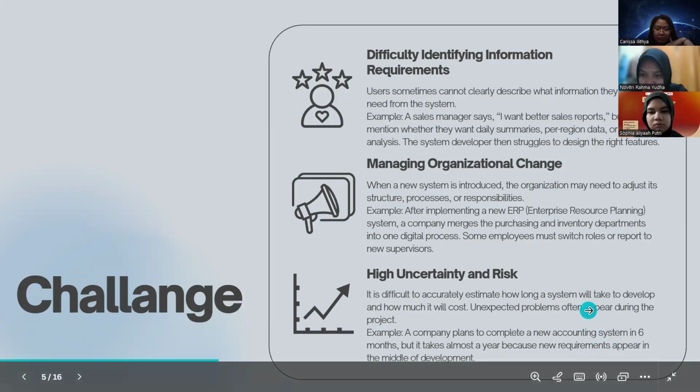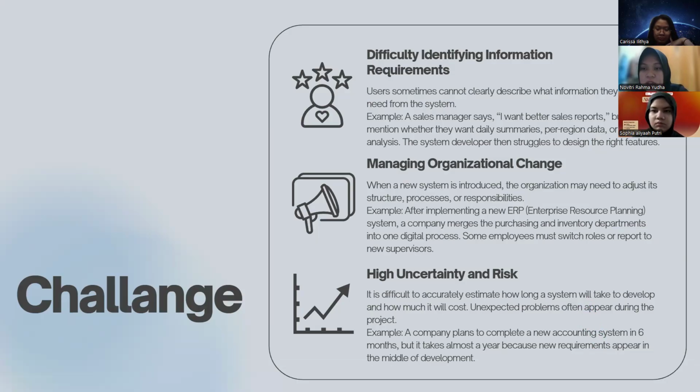The second challenge is managing organizational change. When a new system is introduced, the organization may need to adjust its structure, processes, and responsibilities. For example, after implementing a new ERP, or enterprise resource planning system, the company merged the purchasing and inventory departments into one digital process.